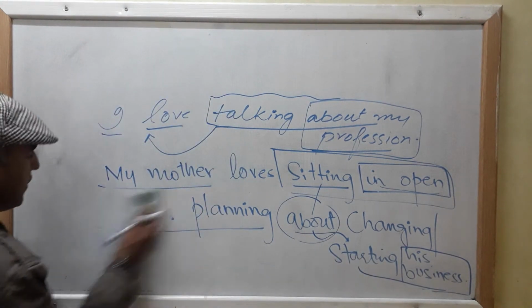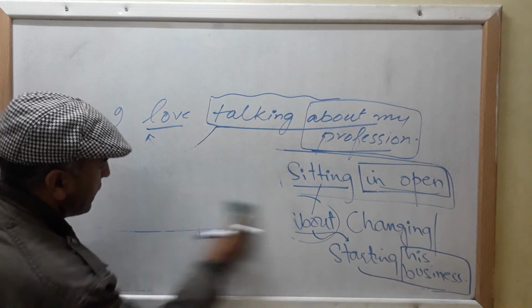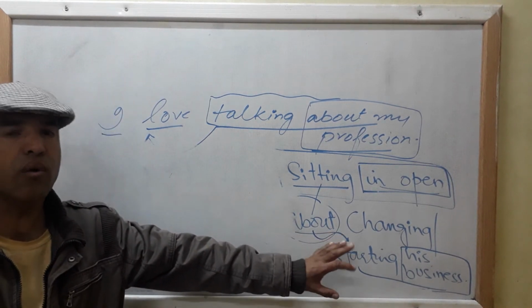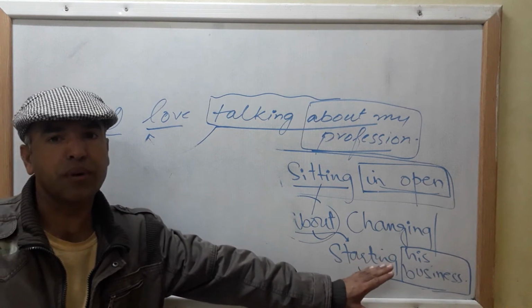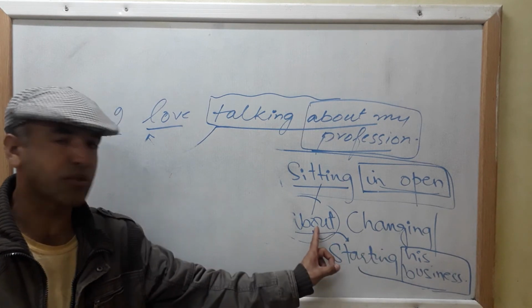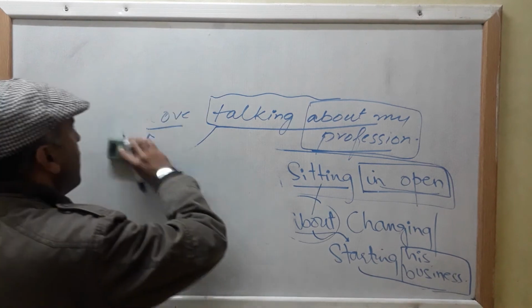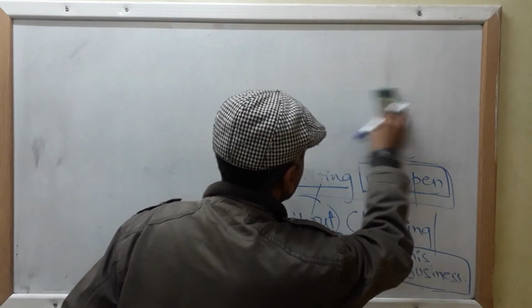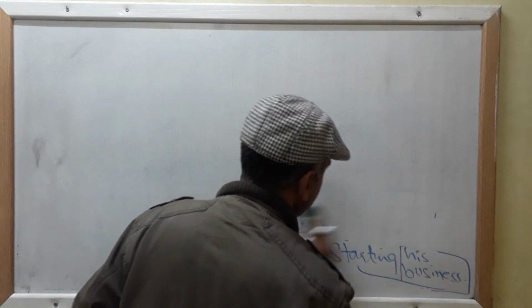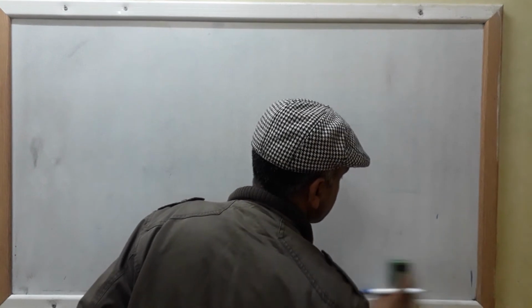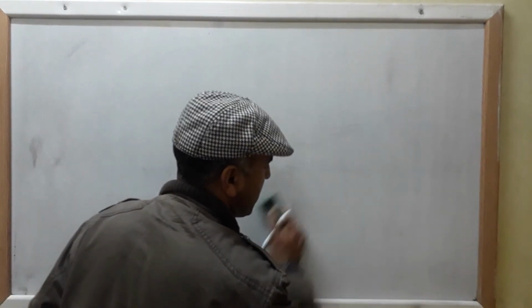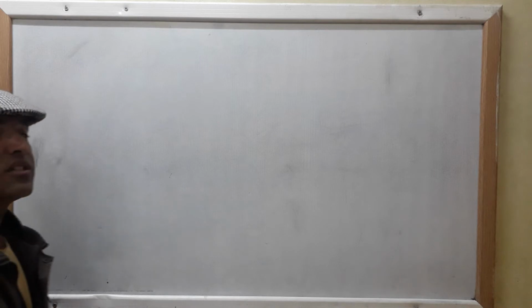Now we are left with the third one. The last example showed how a gerund phrase could be an object of a preposition, about being the preposition. We are left with the last one, and that is how your gerund phrase functions as a subject complement. First of all, let me tell you what a subject complement is. A subject complement is something or someone that completes the other.